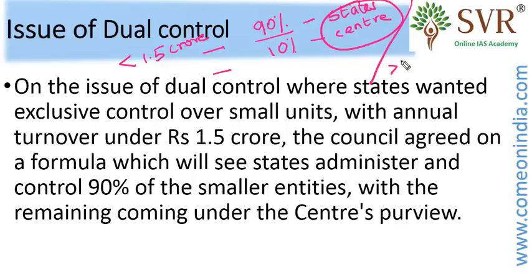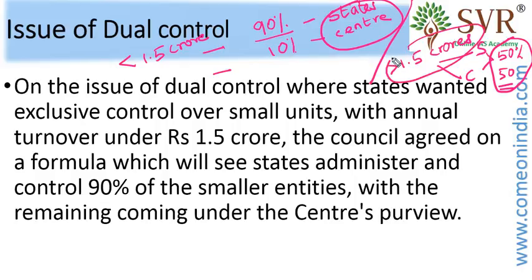What about the taxpayers whose annual turnover is more than 1.5 crores? In that situation, states and center will have an equal say.